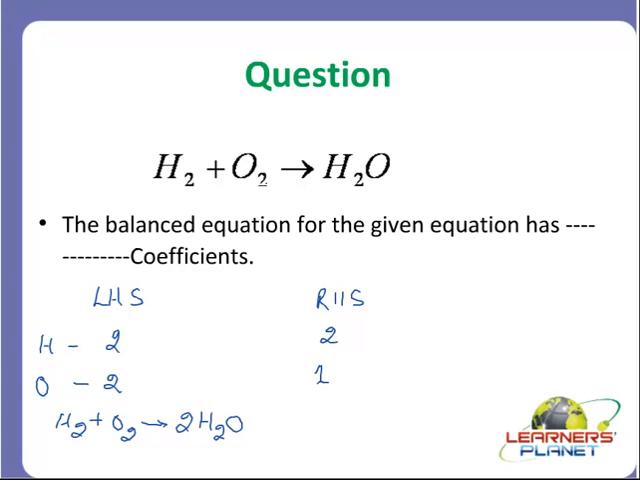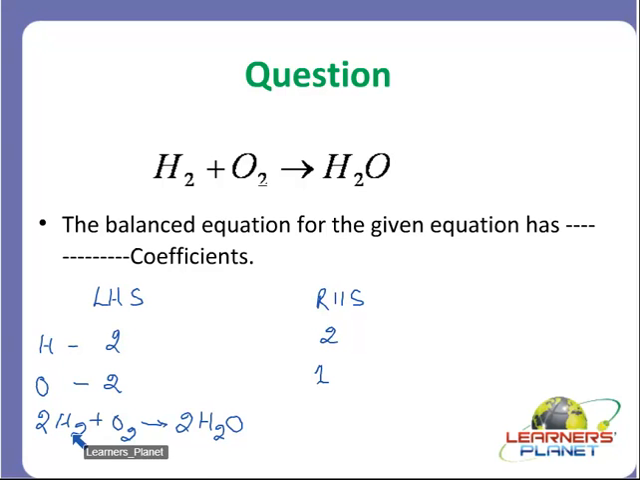But students, what about hydrogen? We have got how many hydrogen on LHS side? We have 2 hydrogen on LHS and how many hydrogen on RHS? We have got 4 hydrogen on RHS. So how can I balance it? I can make hydrogen on LHS also 4 by adding 2 in front of hydrogen. So it will be 2H2 plus O2 gives 2H2O. Now students, is our equation balanced?